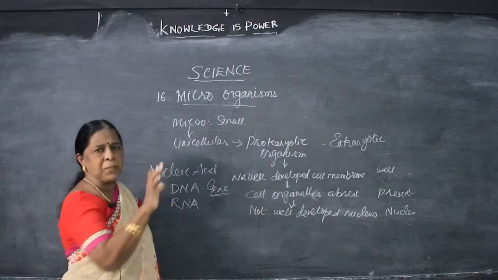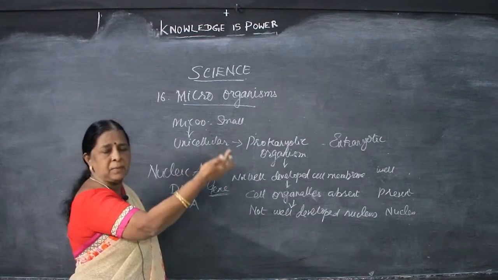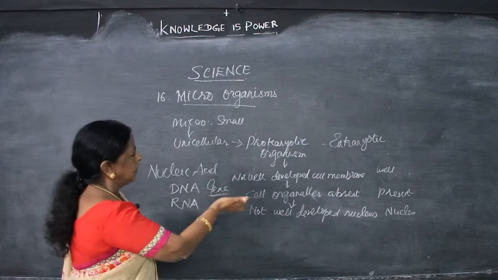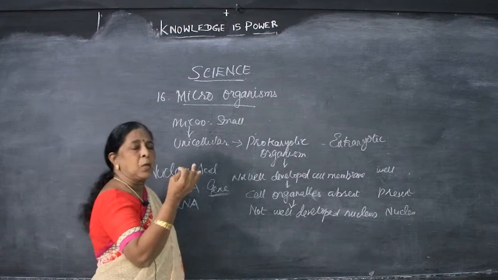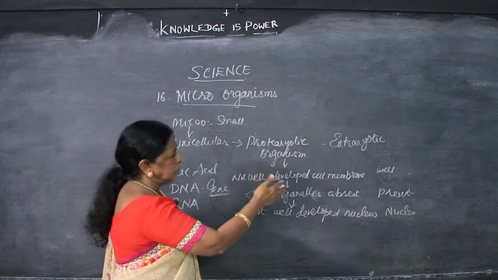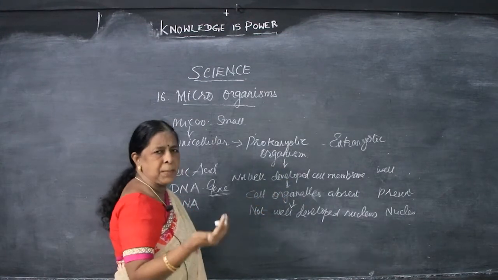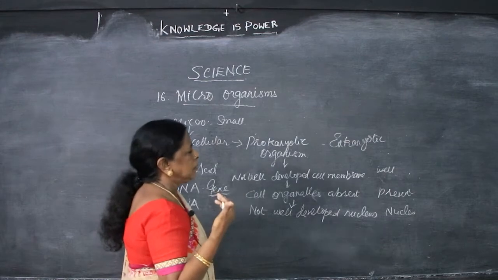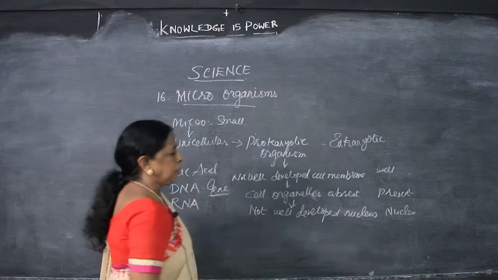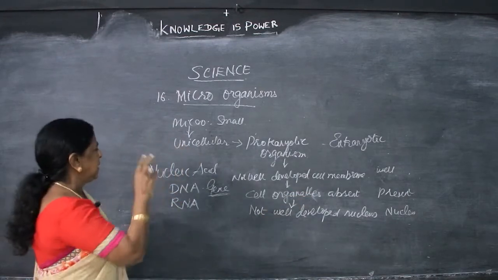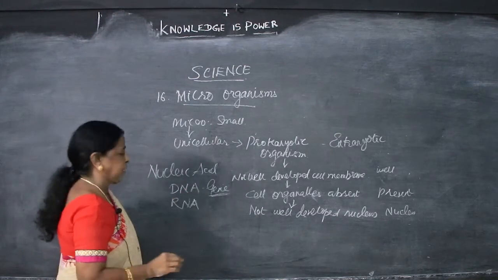We said main points: microorganisms can be seen under microscope, they are known as prokaryote. So, other things which can be seen by the naked eye, they are eukaryote. Prokaryote, they don't have proper cell membrane, cell organelles absent, not well developed nucleus. Here, cell wall is present, then all the cell organelles, ribosomes, vacuole, mitochondria, endoplasmic reticulum, lysosomes, all are present there. Well developed nucleus. In the nucleus we have seen two acids, DNA and RNA. So, it is very important because they consist of genetic material, gene.